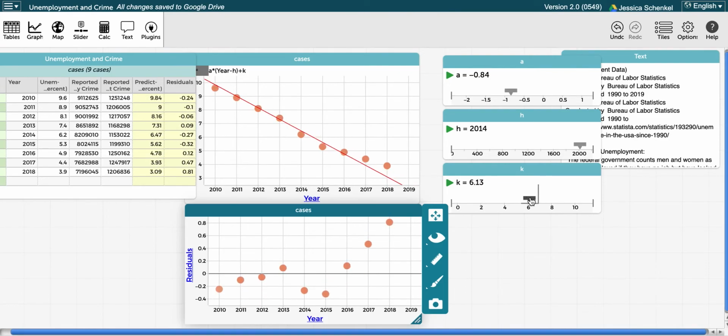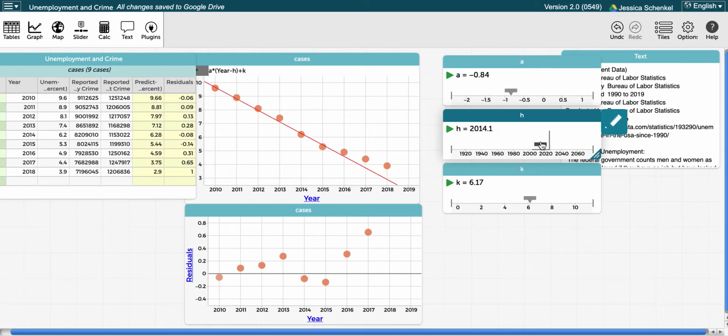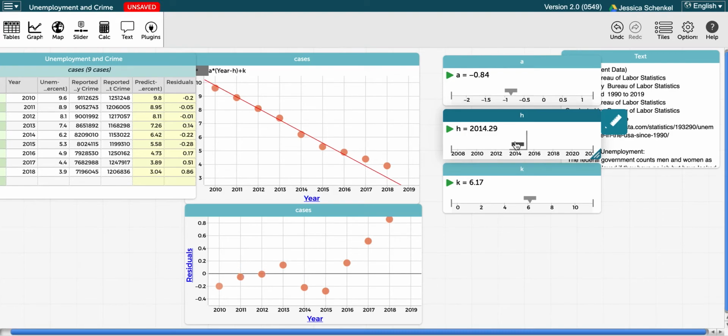So note, if I pull this, notice if you adjust your K, it's just moving everything up and down. If I adjust here, this is going to help me tilt a little bit. Oops. And remember, what's making this happen is because these numbers are so spread out. I really need to come in and make this a little tighter, so that whenever I pull these, it's not so dramatic. So the K will just move your residuals up and down. The H is going to be moving your line left and right, but it's going to actually change the shape somewhat, but it's really just kind of moving it up and down. So it really is my slope that is the issue.